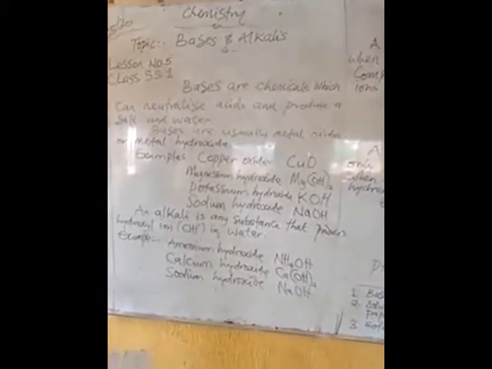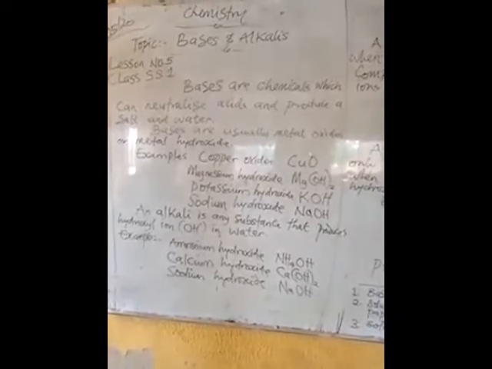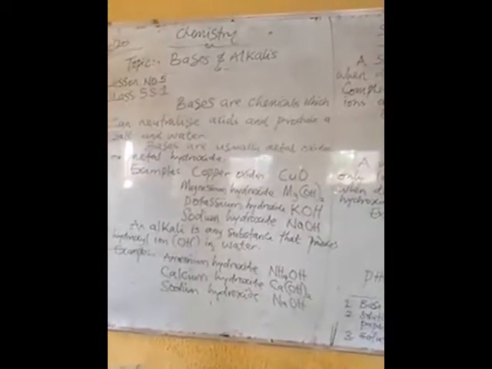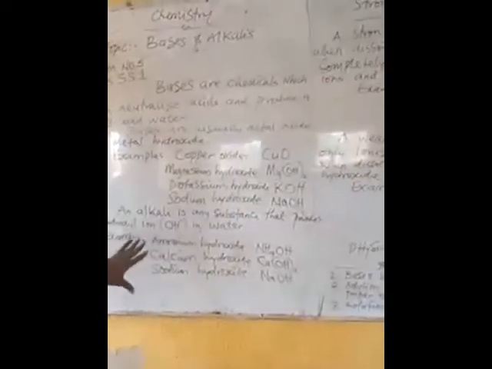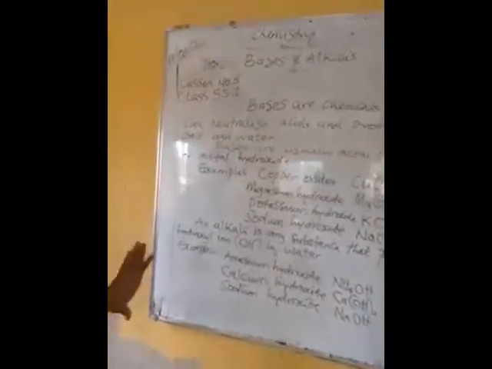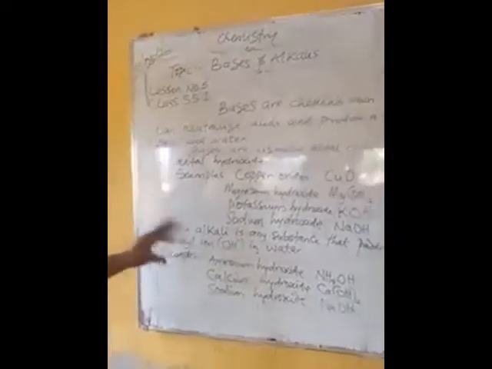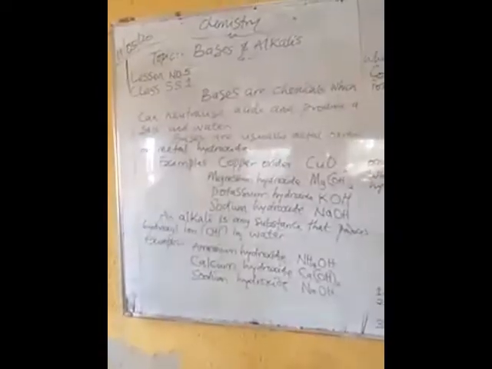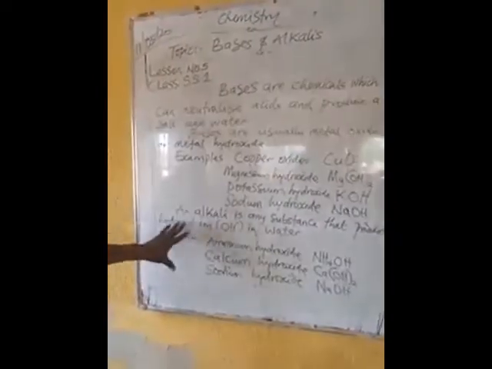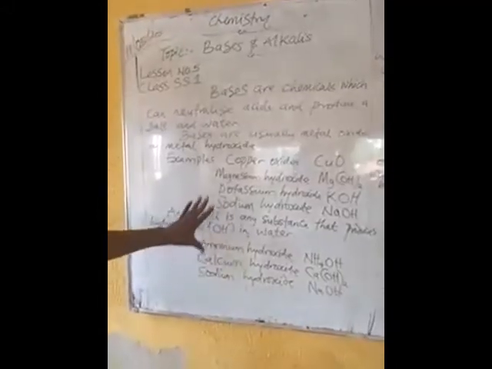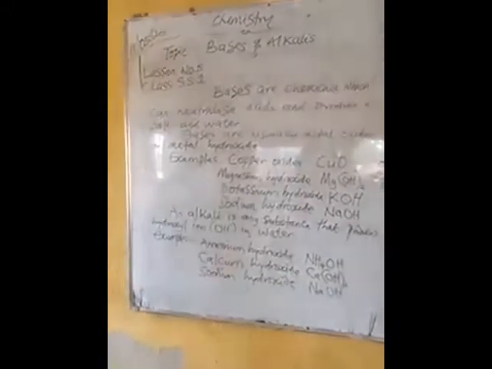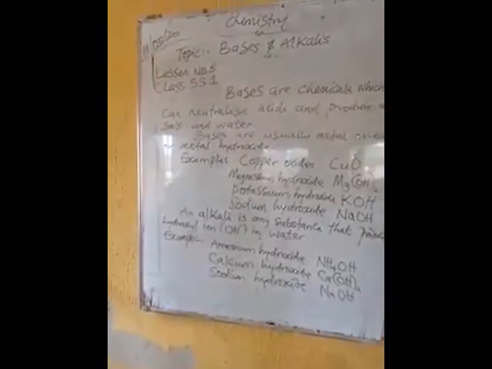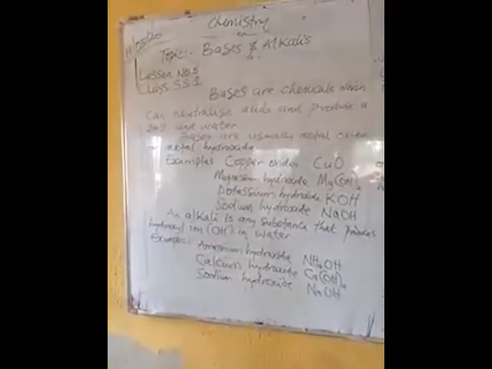All these are examples of insoluble bases. So the difference between bases and alkalis strictly is that some of the bases are insoluble in water, while all of the compounds in alkalis are soluble in water.